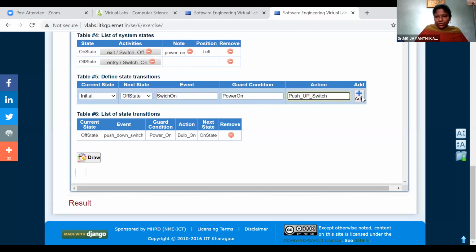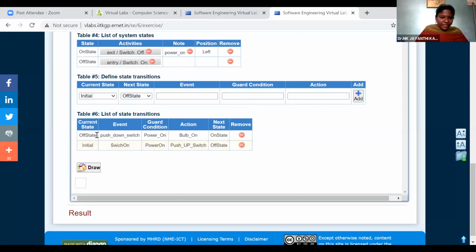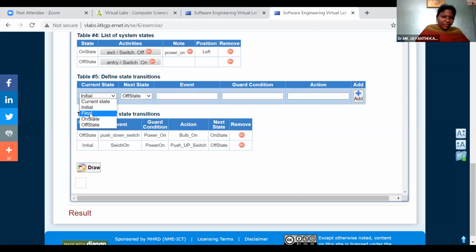So we added one more precondition. This is the precondition, and this is the initial state, and we need to add the final condition also. In the final condition, we want to go to off state only. The event is switch off. We want to switch off, and the guard condition is exit.